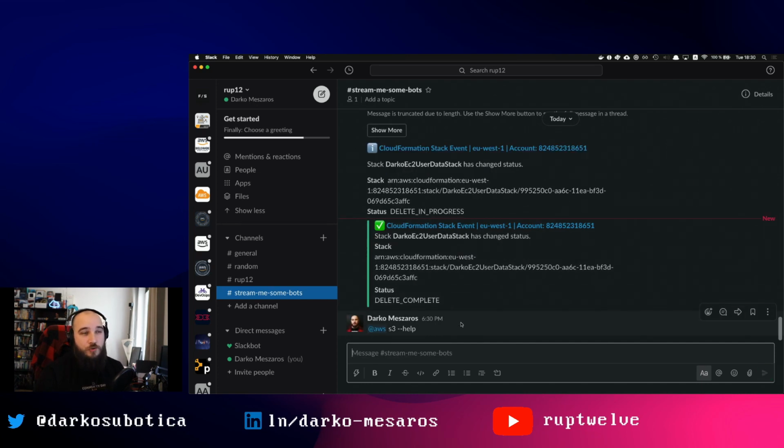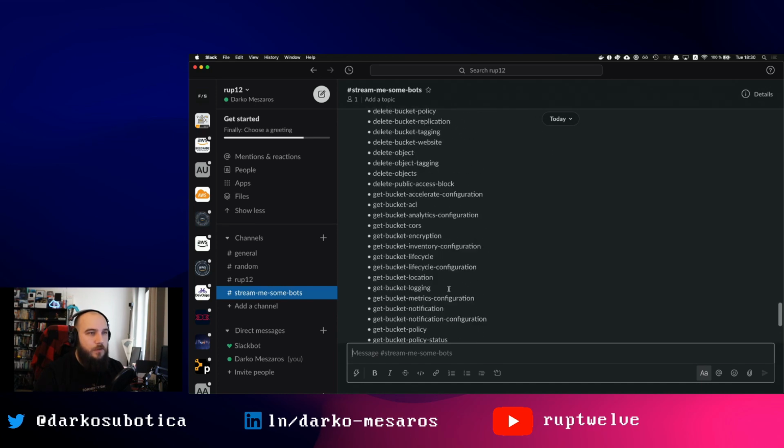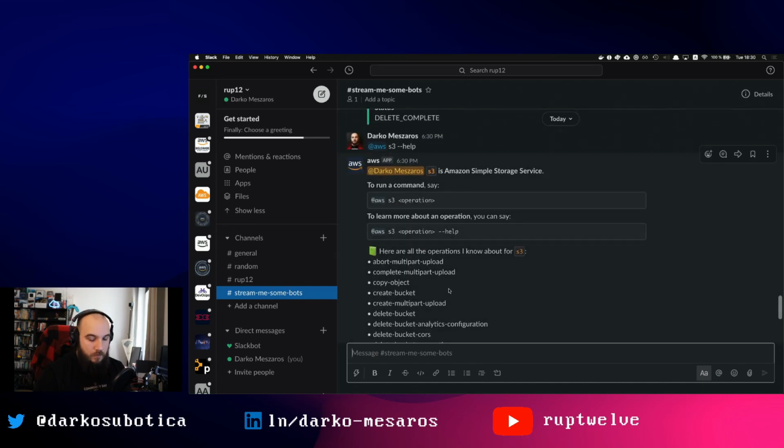It will show me S3 help, right? So how do you create a bucket? Let's create a bucket. AWS S3 create-bucket --bucket name darkos bots bucket.